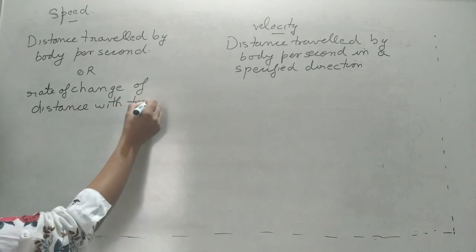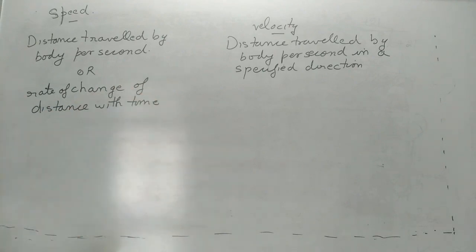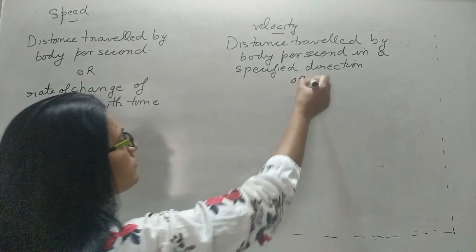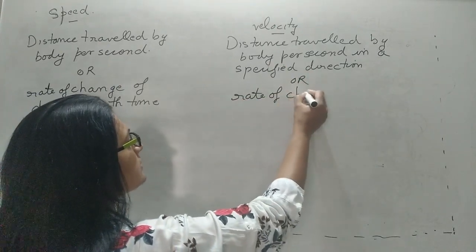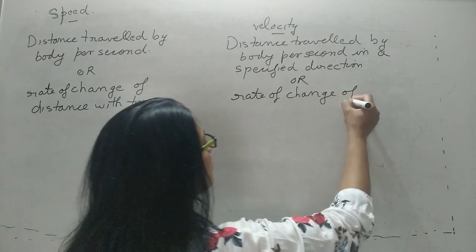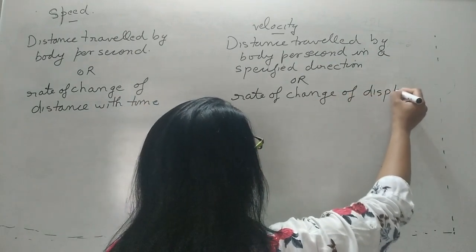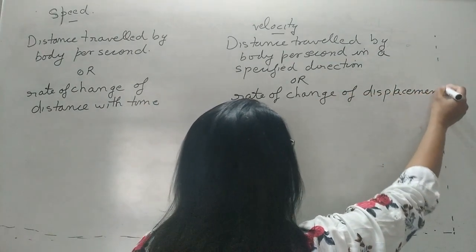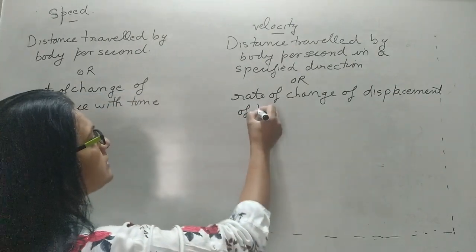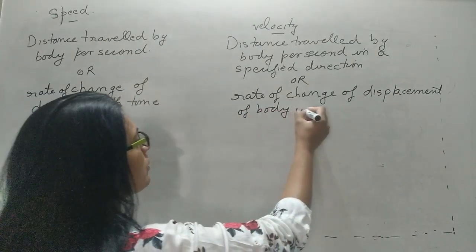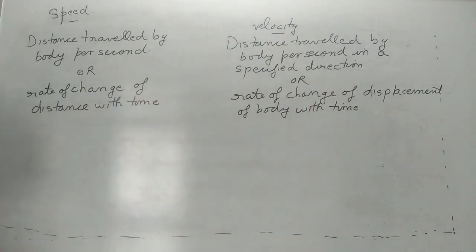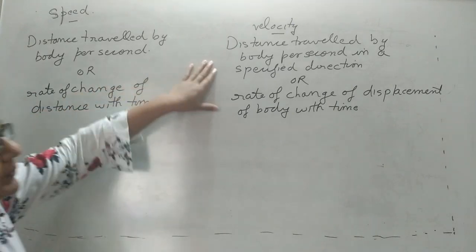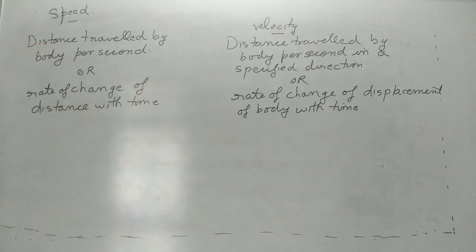And similarly, velocity can be defined as the rate of change of displacement of the body with time. Is that clear? Any of the definitions you can remember and write. Both mean the same thing.